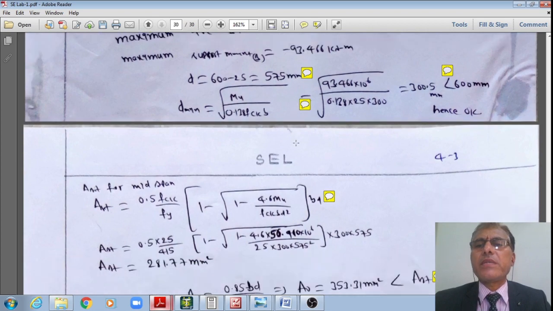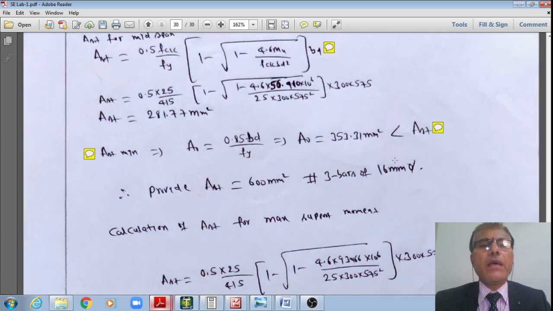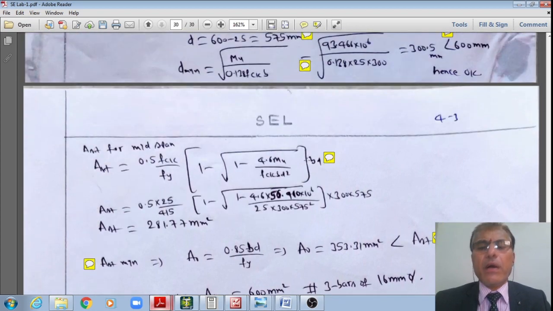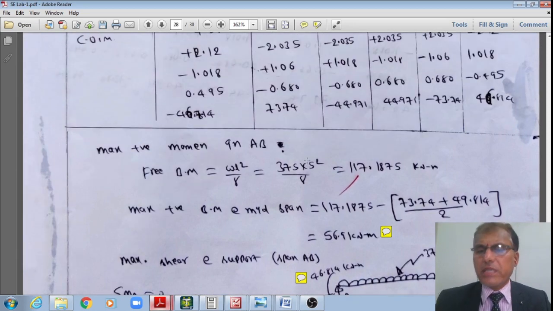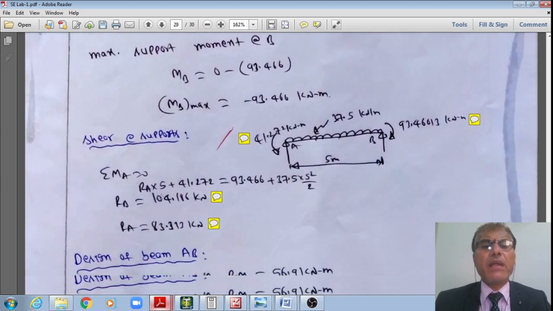Once there are no errors, now let us also check the steel. How much steel have we provided at the mid-span, students?